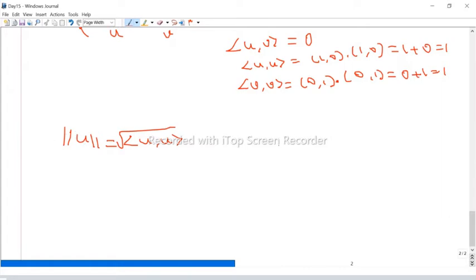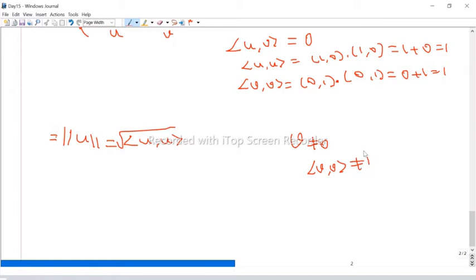Now, norm equal to 1 means what? Suppose the norm is 1, then the inner product of u comma u is 1, because if you take the square root on both sides, we get the inner product of u comma u is 1. If you take a non-zero vector v whose inner product of v comma v is not equal to 1, then it is not a normal vector.